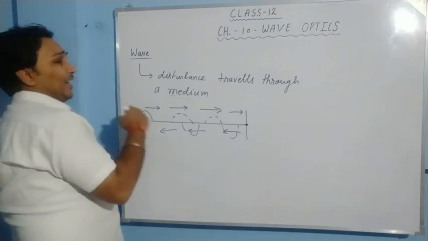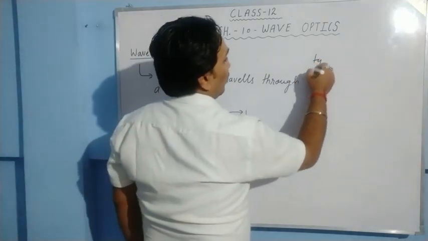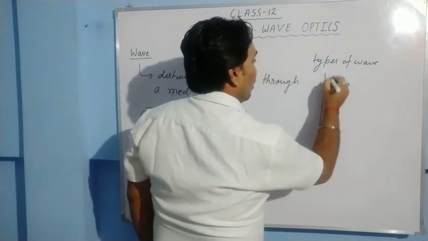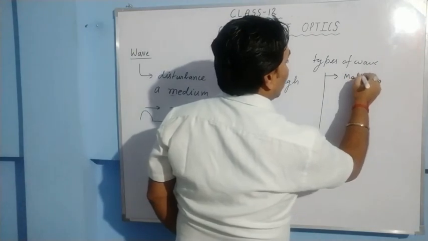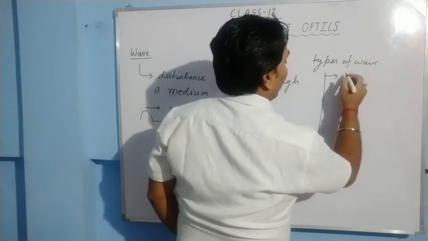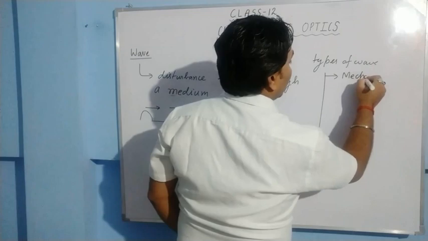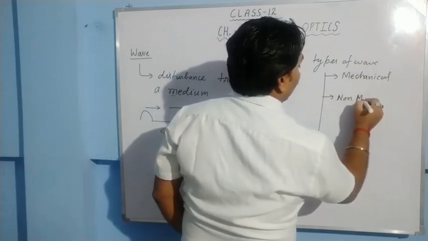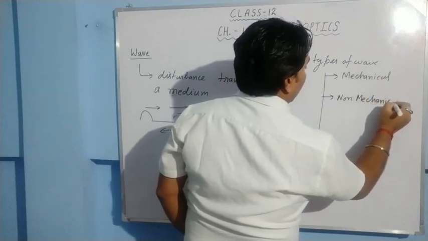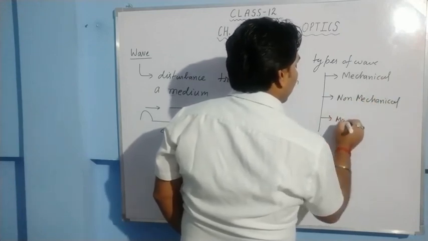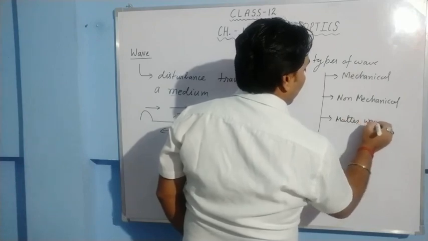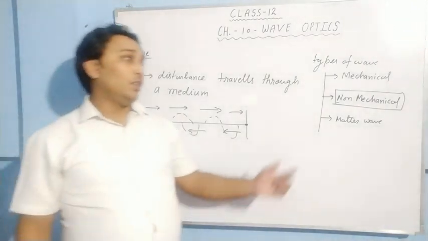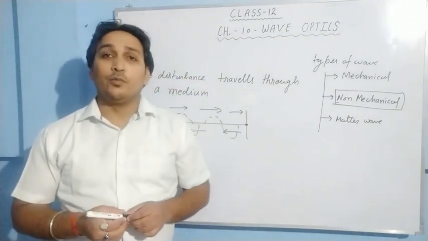When we study types of waves, first we have studied mechanical waves. Second one is non-mechanical. And third one is matter waves. Here you have to study non-mechanical waves, the waves which do not require a medium to travel.